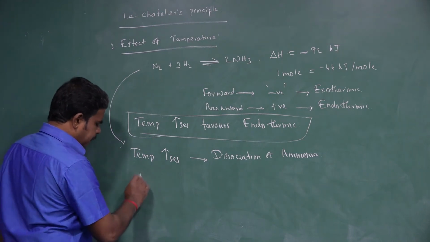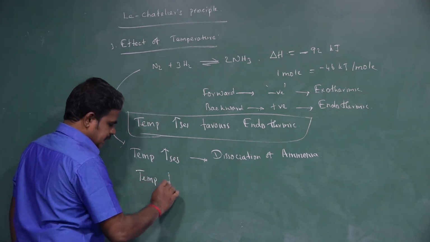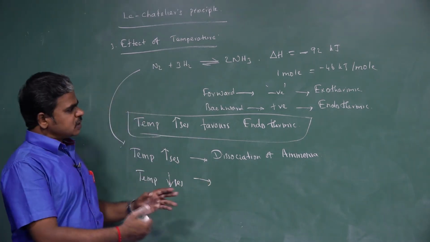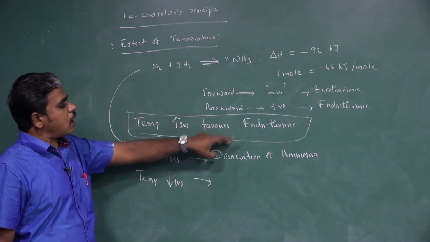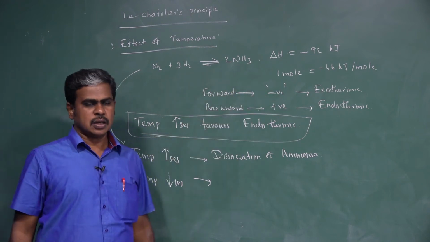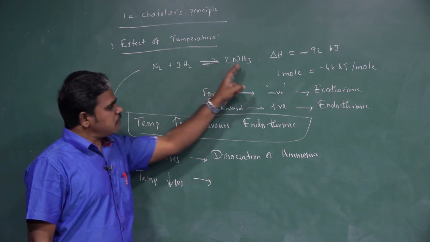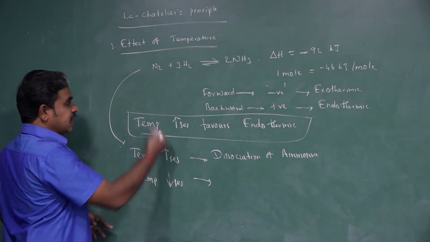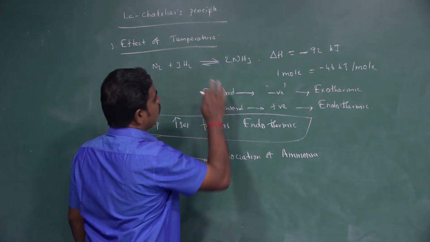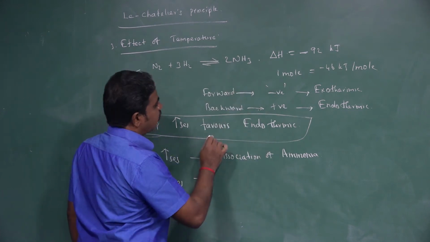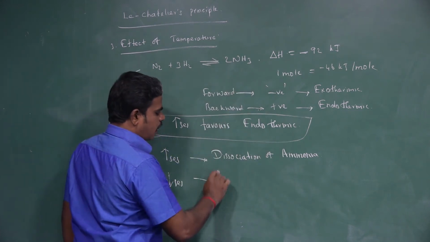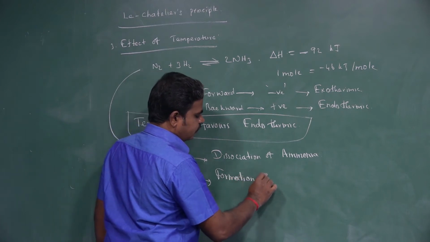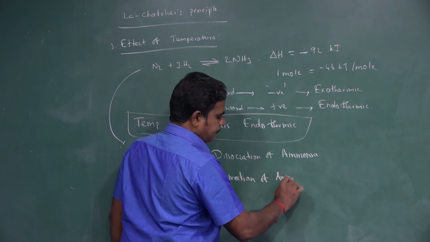Then, when temperature decreases, it favors the opposite, exothermic. What is exothermic? Formation of ammonia is exothermic. So, when temperature decreases in this reaction, the forward reaction is favored. The forward reaction is nothing but formation of ammonia.